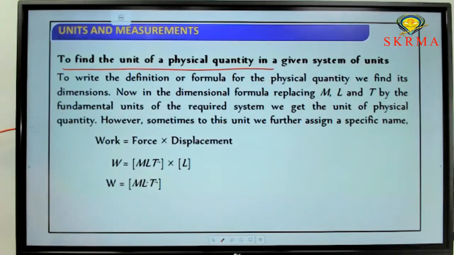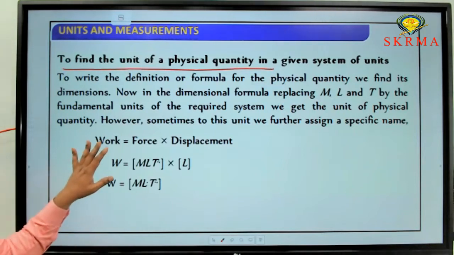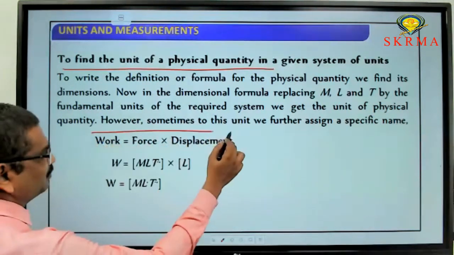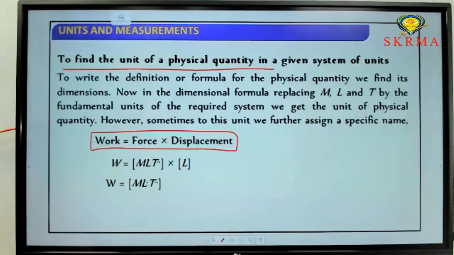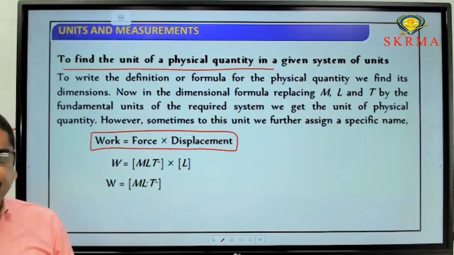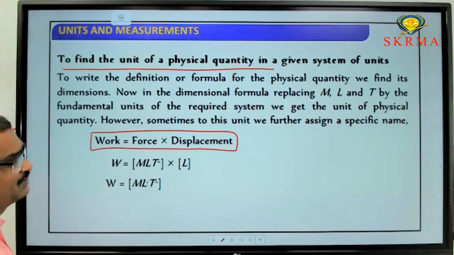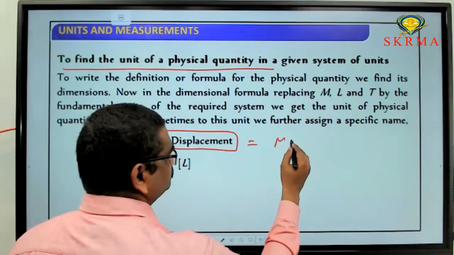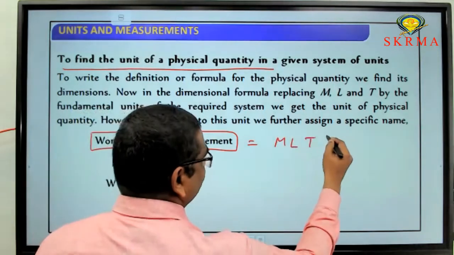So how are we going to identify the dimensional formula of a physical quantity? I already explained this in the previous session. Like this, we can write the dimensional formula for any quantity. The basic formula for work done is force into displacement. What is the dimensional formula for force? It is M L T power minus 2.